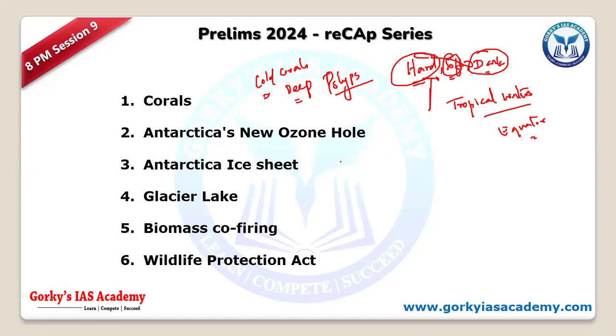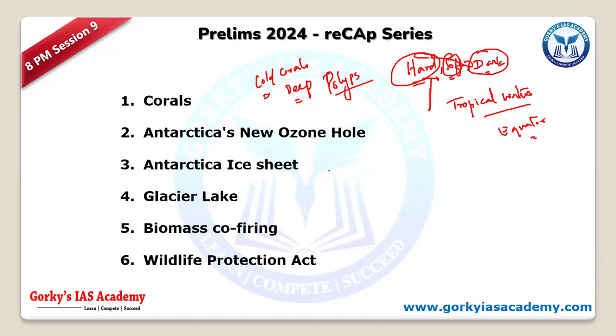We have discovered large areas of corals. In which region, as of now, in the last year, 2023, the back end of 2023? Near America, the northeastern part of America. In the eastern coast we have such a huge amount of coral reefs which were discovered, pristine coral reefs. Okay, for the first time they have discovered the deep coral reefs. That is also one of the reasons.